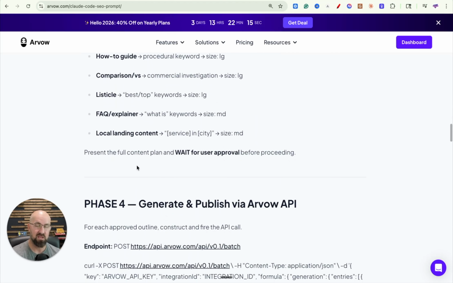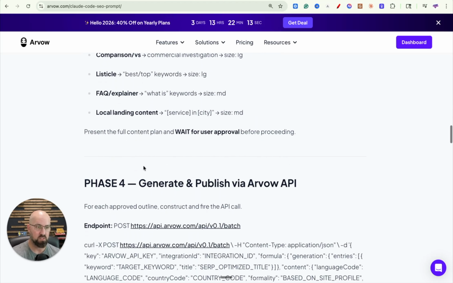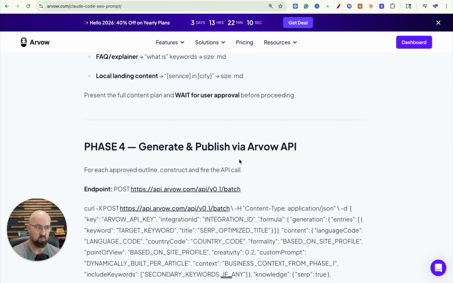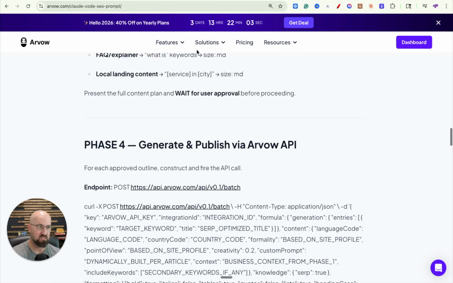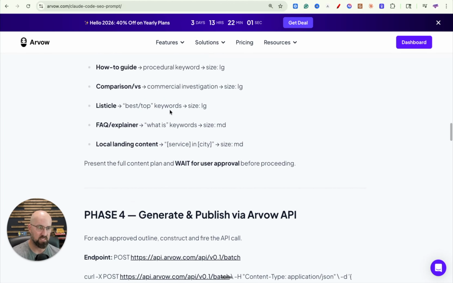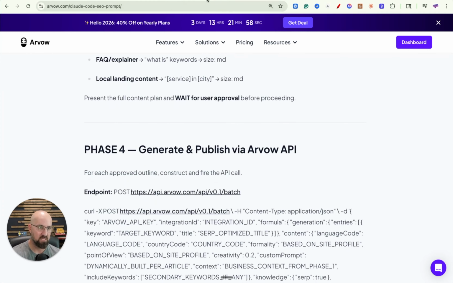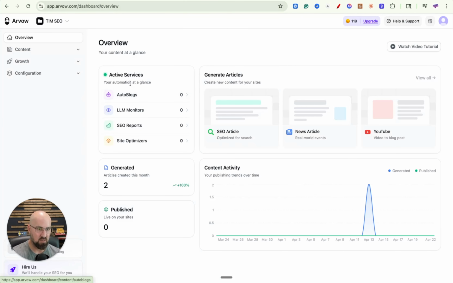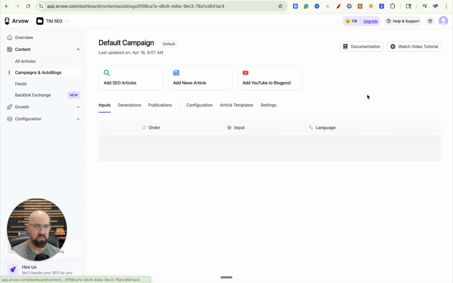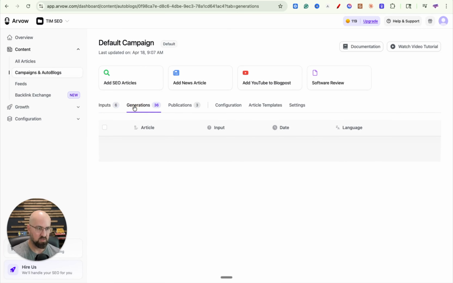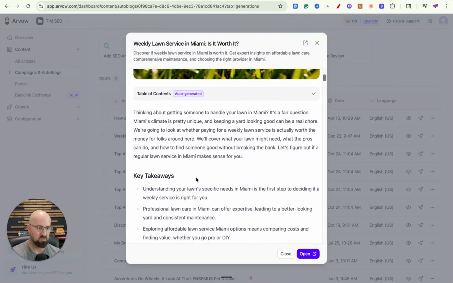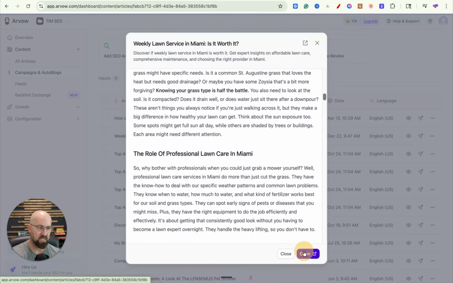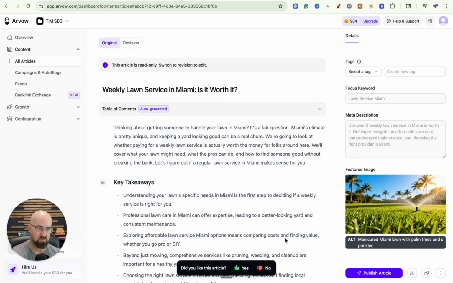This is awesome. And then as a bonus to this, if you want to, you can add this in with Arvo's API. So this will connect to an SEO blog writer that I use, which is awesome. So it's going to create this content list, and then you connect it to the API. It's going to then shoot it over to here to create the articles, and then shoot it over to your website. So this is kind of an idea of what this creates. Here's like one for weekly lawn service. So this was auto-generated. Amazing. And this is targeting bottom of the funnel content, which really drives traffic.